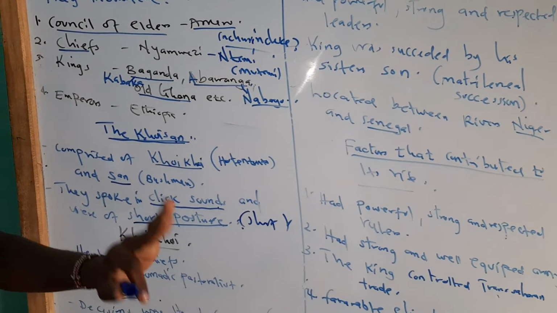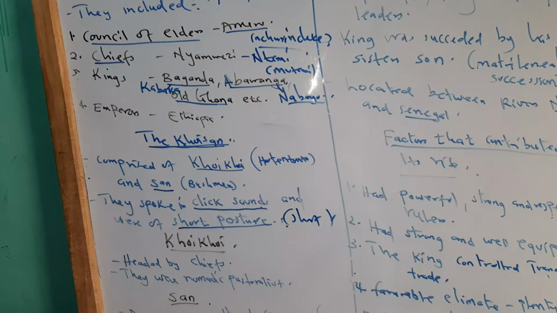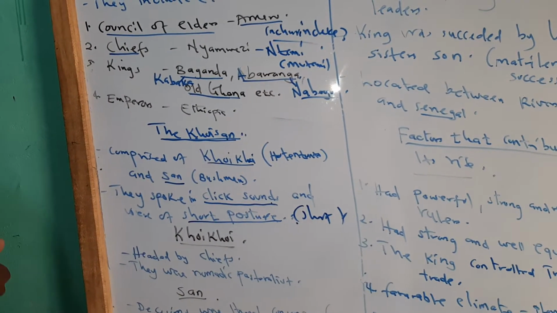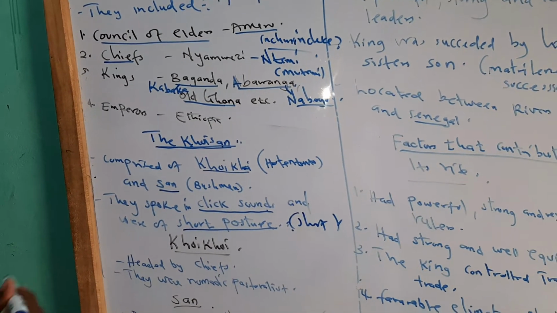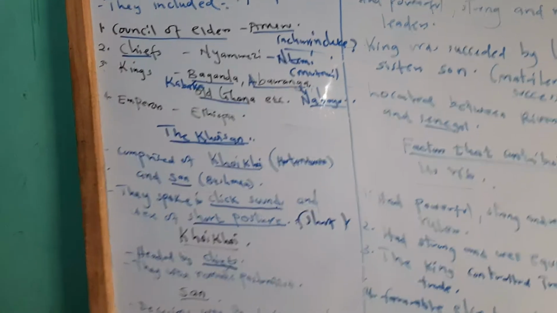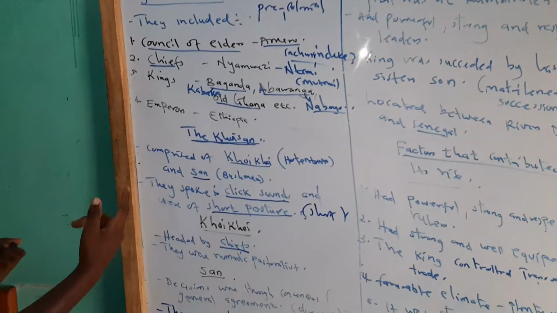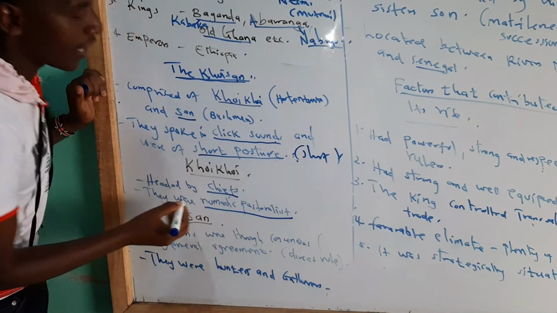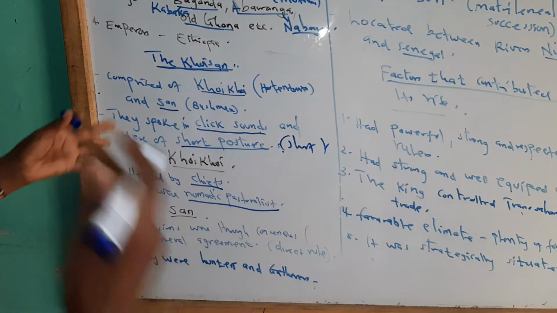Then, remember here, you have the Khoikhoi. So let's just discuss it a little bit. The Khoikhoi, as you learned, were ruled by the chiefs, and their main economic activity was nomadic pastoralism. So they were nomadic pastoralists, meaning they kept animals as their source of income, which they sold.